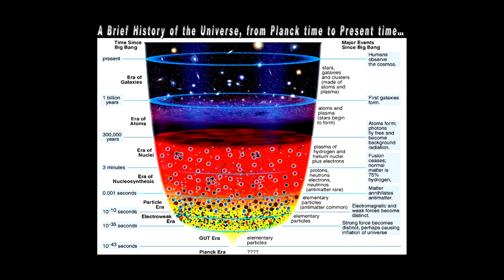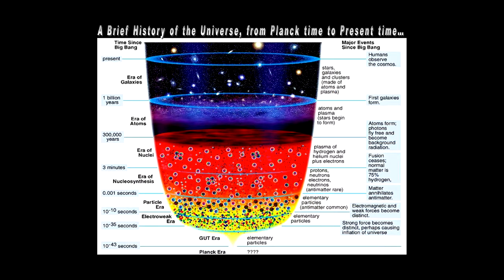And I just wanted to give you one particular overview of this visually, where we have the Planck era, and then the grand unified theory era up to 10 to the minus 35 seconds, where the strong nuclear force freezes out, followed by the electromagnetic and weak force era, the particle era, the era of nucleosynthesis, which is only at 3 minutes now, then the era of nuclei, atoms, galaxies, right up to the present time, and key events associated with these different eras.